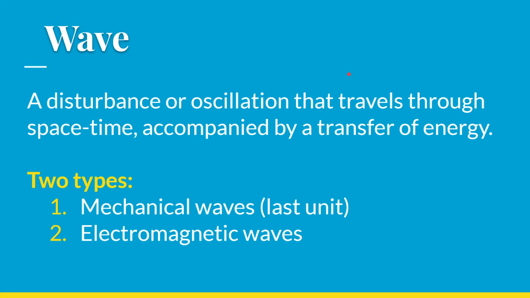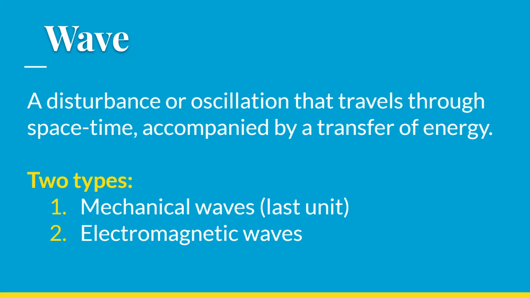Some of this is going to sound really familiar because we have just talked about waves in our last unit. So we're talking about waves again, but now we're going to be talking about another type of wave. Because, first of all, they both have a similar definition. A wave is a disturbance or oscillation that travels through space-time accompanied by a transfer of energy. There are two types of waves.